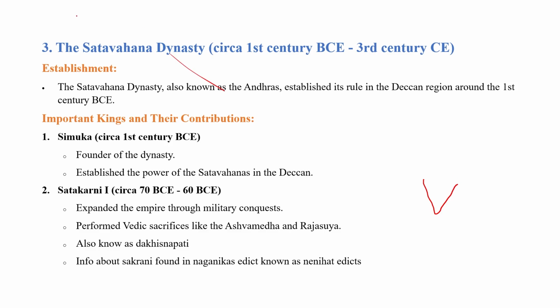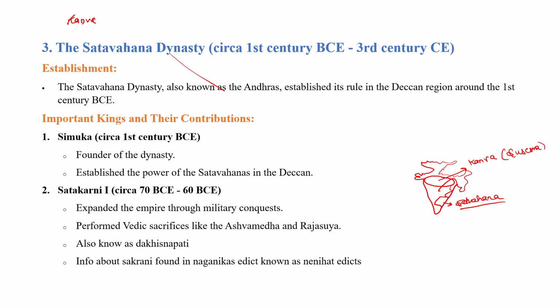Before the Satavahanas, the Kanva was ruling in India. So let's understand the topic through this map. Let's suppose this is the Indian map. In North India, the Kanva dynasty was ruling, and the last ruler of the Kanva dynasty was Susharma. Clear? And in the southern region, there was a dynasty known as the Satavahana Dynasty. These Satavahanas belong to the southern part of India, especially from Andhra Pradesh.